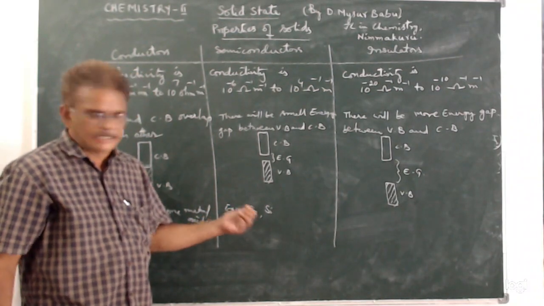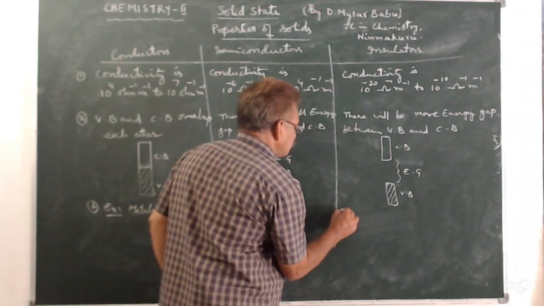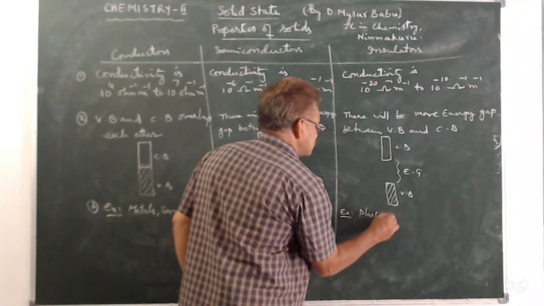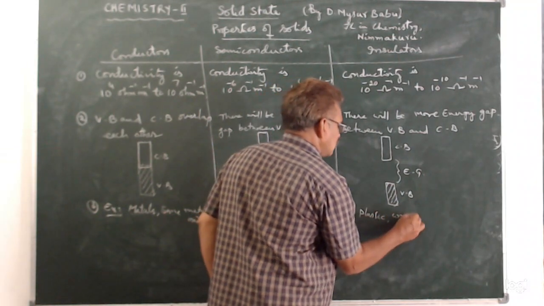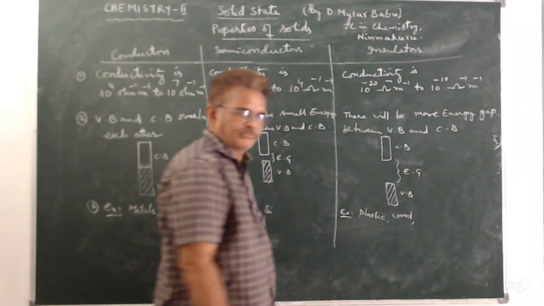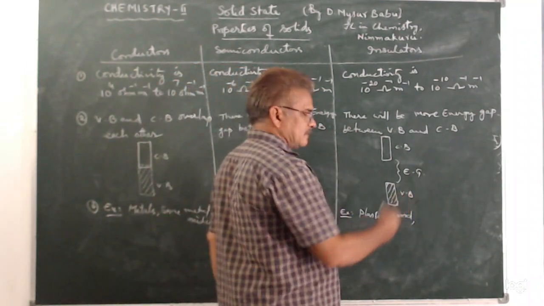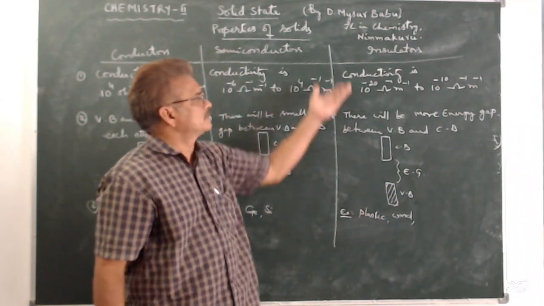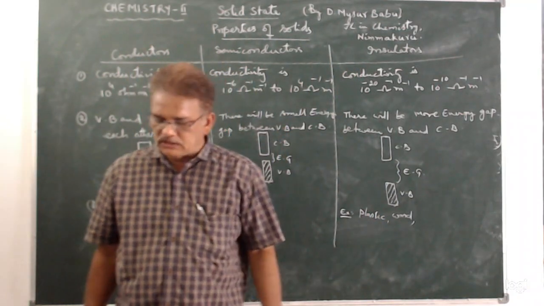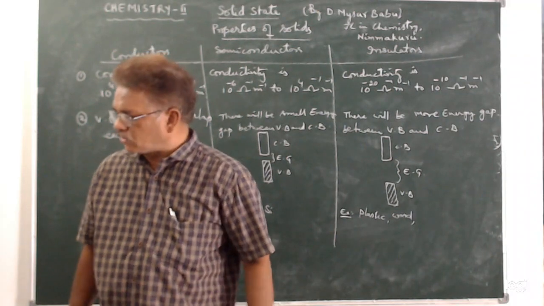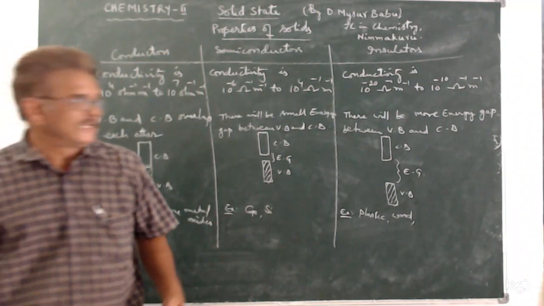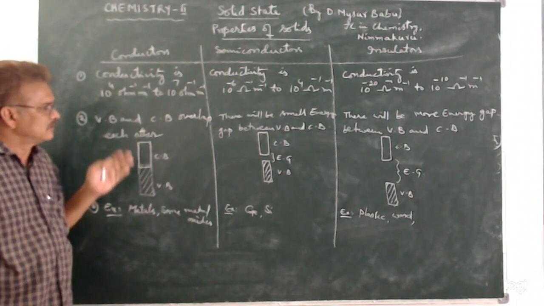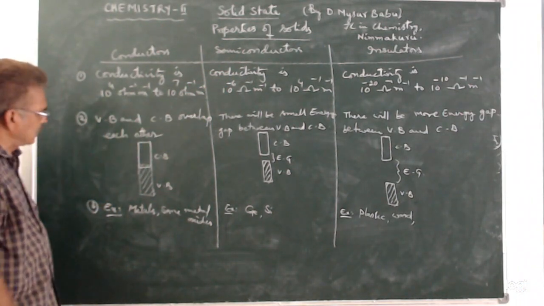Okay, next, if we take examples for insulators, plastic, wood, porcelain, etc. So these are the solids which are examples for insulators. So based on the conductivity, solids are divided into three types. They are conductors, semiconductors, and then insulators.